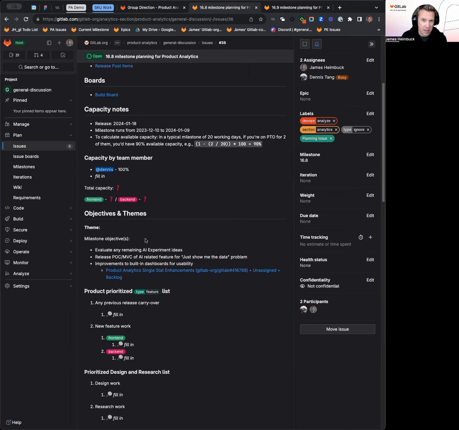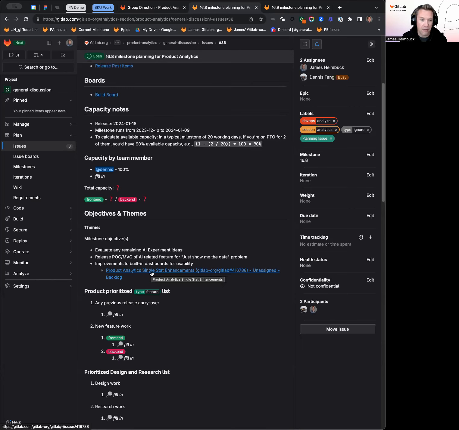some of the objectives that we're looking for are evaluating any remaining AI experiment ideas. I'm working towards that Q4 OKR. Releasing our proof of concept or MVC of an AI related feature around that space of just show me the data and I don't want to learn another query language. And then some improvements to the built-in dashboards for usability.